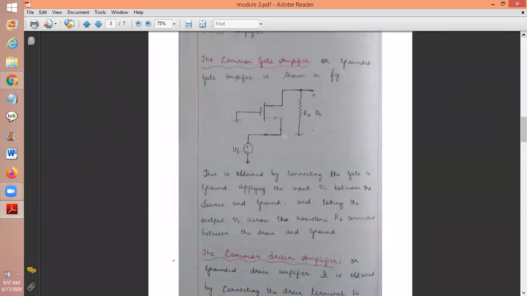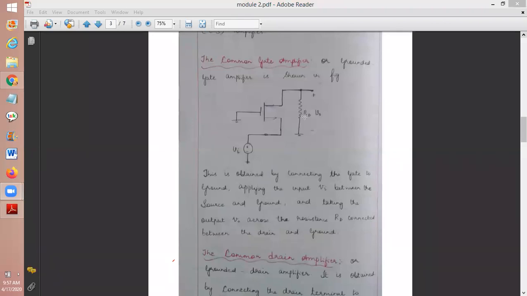Where do you give the input? Source. Where do you take the output? Drain. So in common source amplifier, you give the input at the gate and take the output at the drain. Whereas in common gate amplifier, you give the input at the source and take the output at the drain. Very, very important.